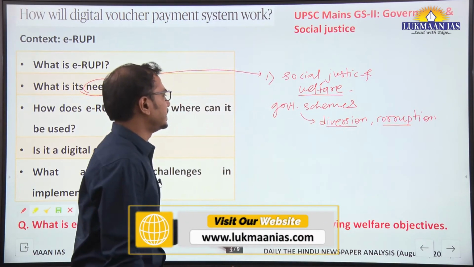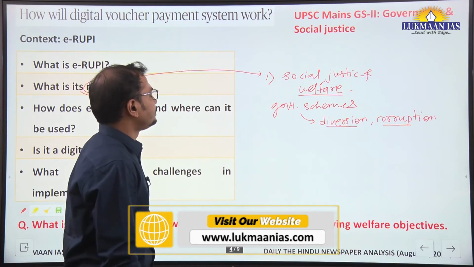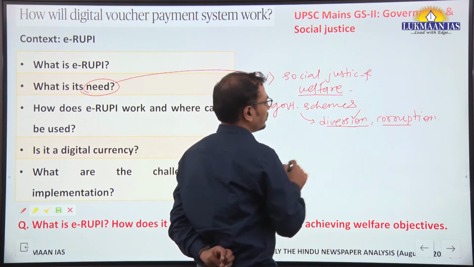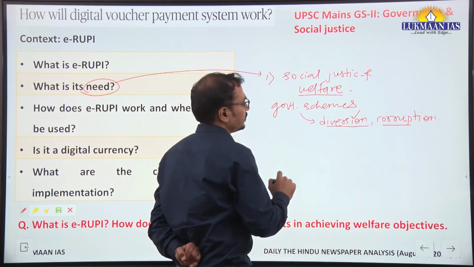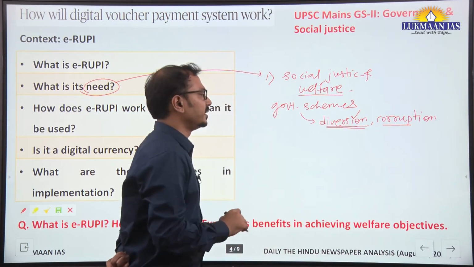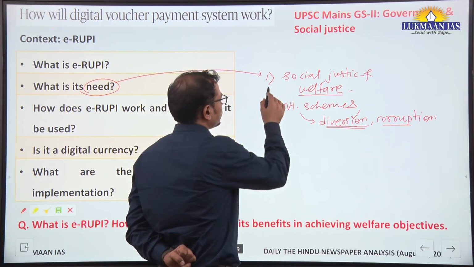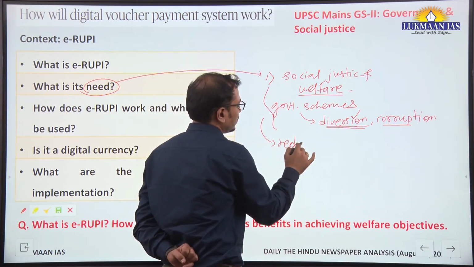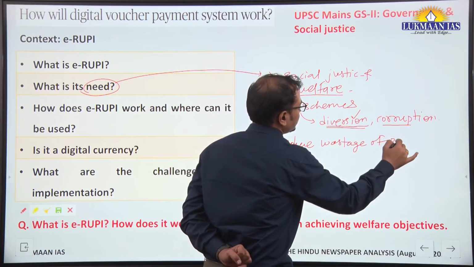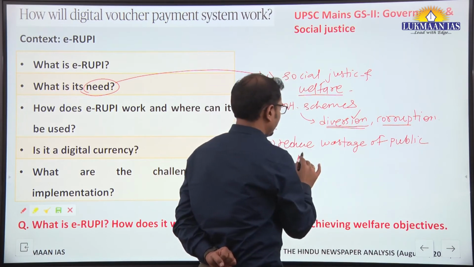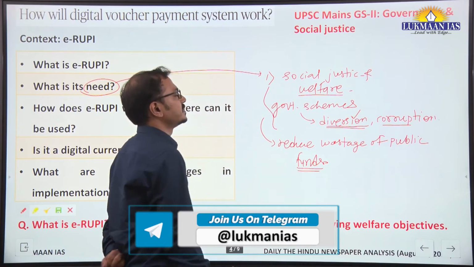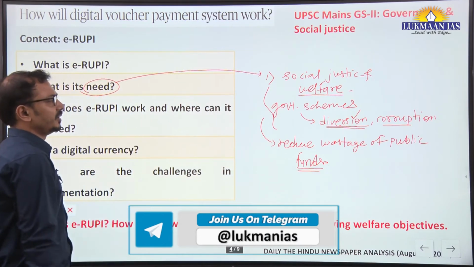Many people, let's say, do not have account numbers, active accounts in the banks, and therefore they are not able to receive the benefits. Because of diversion and corruption, they are also not receiving the money. So for that purpose, so as to reduce wastage of public funds, improve efficiency in the system, improve transparency in the system, these are the measures being taken.